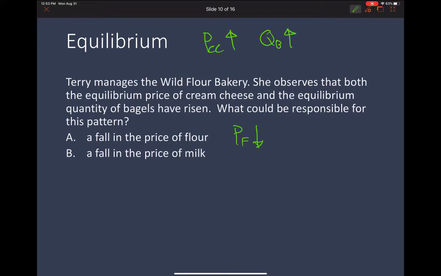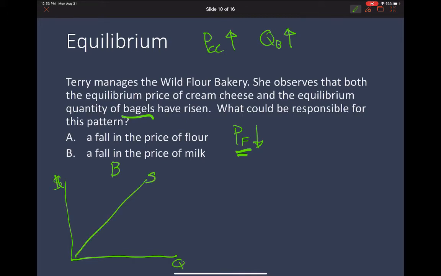Is it going to affect the market for cream cheese or is it going to affect the market for bagels? And so you see that the price of flour, this is an ingredient for bagels. So this is going to directly impact the bagel market. When you're manufacturing cream cheese, you're not using flour, but the bagel manufacturers are.